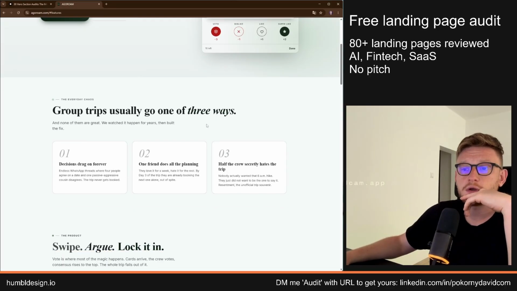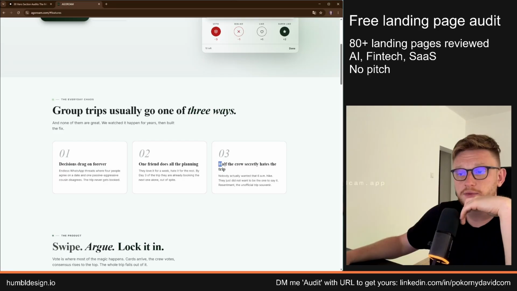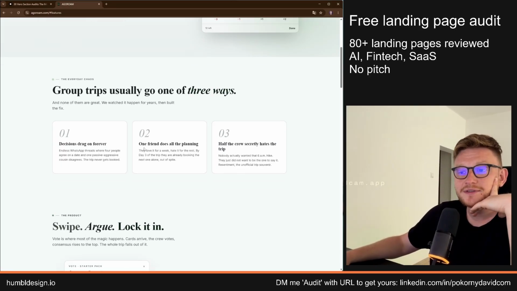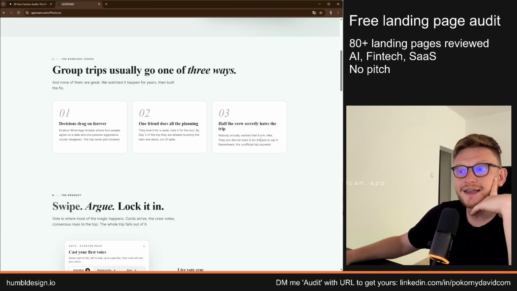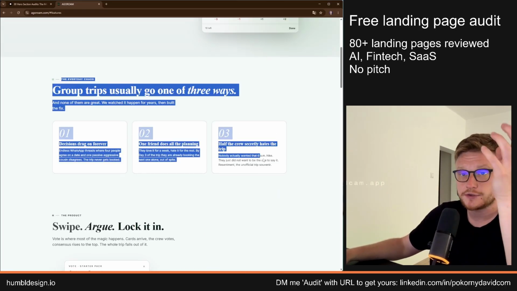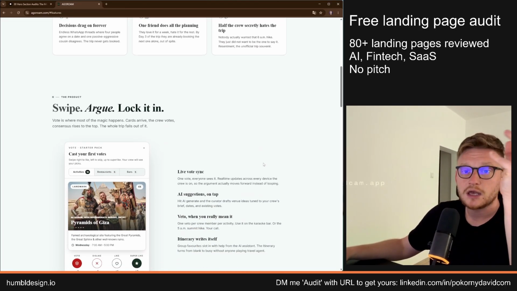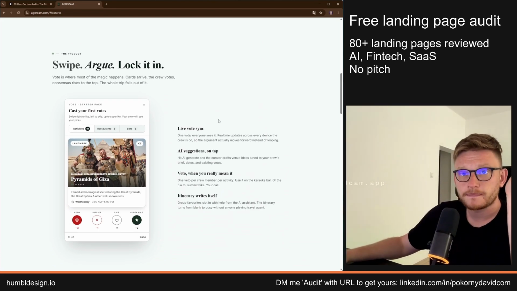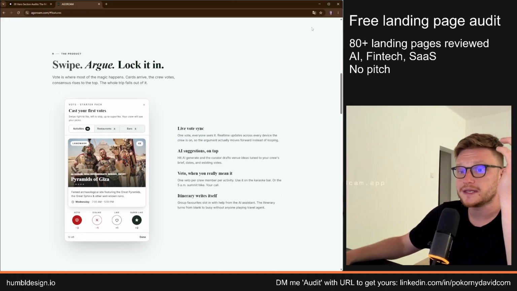Group trips usually go one of three ways. Decision drags forever. One friend does all the planning. Half the crew secretly hates the trip. Yeah, that is, by the way, quite a fact. So this is good, and then this is the solution. I like the fact that you have the problem definition, and then you have the actual showcase. But for the introduction of the product, we need screenshots.